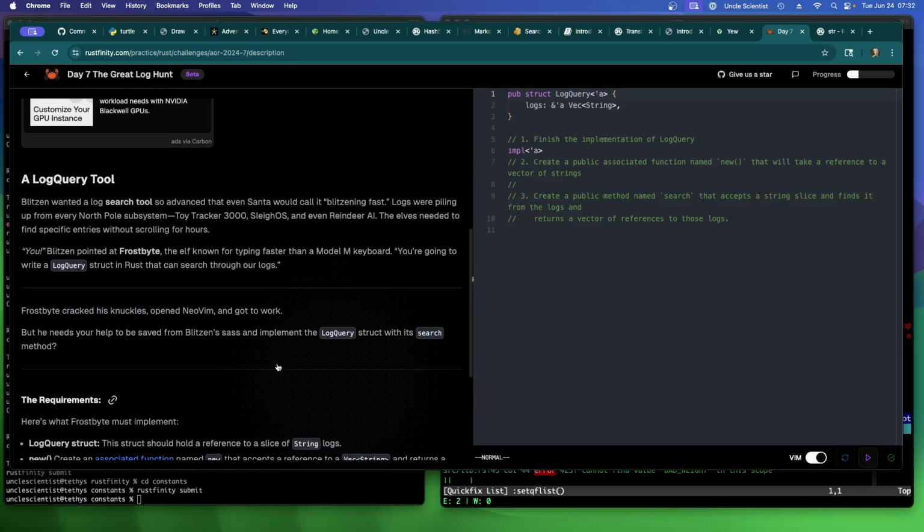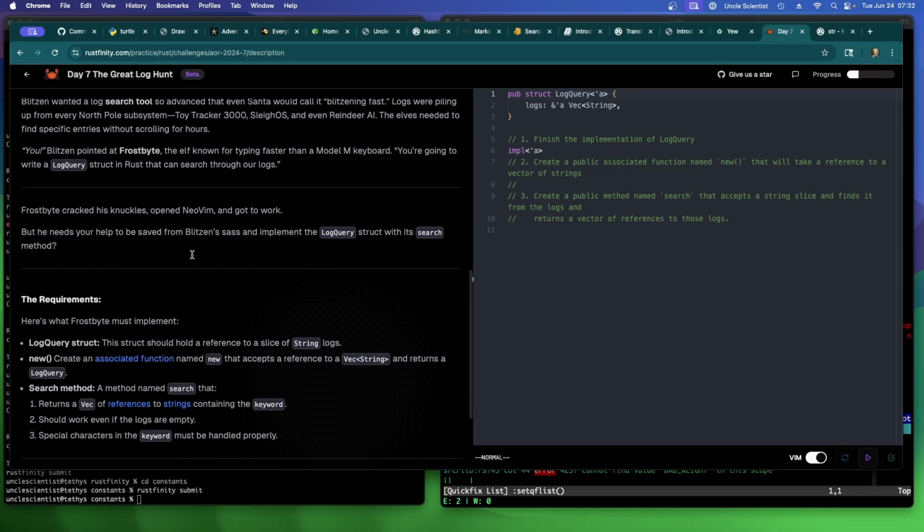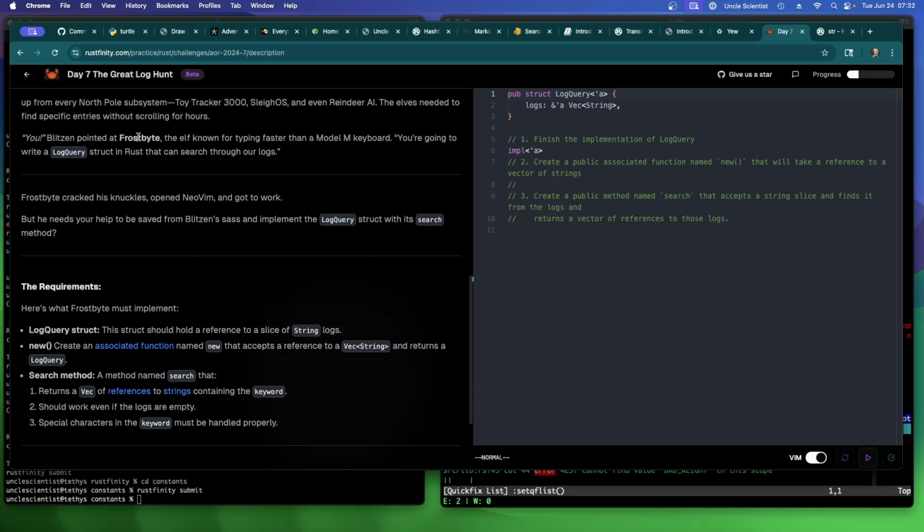All right, so we're going to write a log query tool. Blitzen wanted a log search tool so advanced that even Santa would call it blitzening fast. Logs were piling up from every North Pole subsystem. Frostbite, elf known for typing faster than a Model M keyboard.